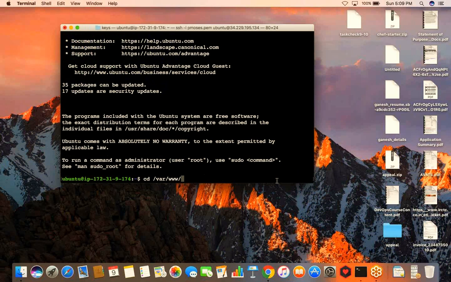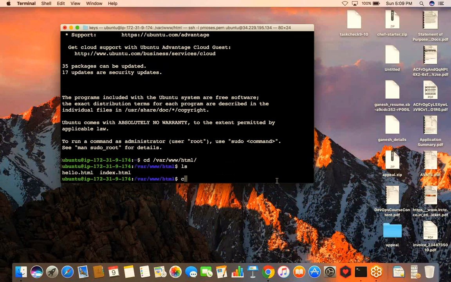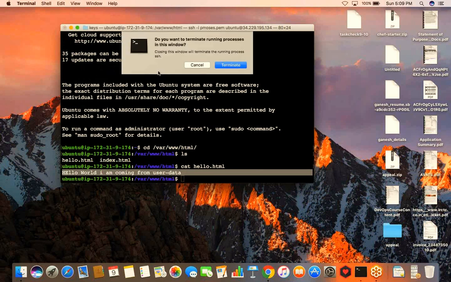Now I'll go to the directory var/www/html and check if my file has been created. And now if you see, the hello file has been created. If I cat it, you can see the file is already there. Okay, this file is already there because I had passed the shell script that will create a file over here. Perfect.